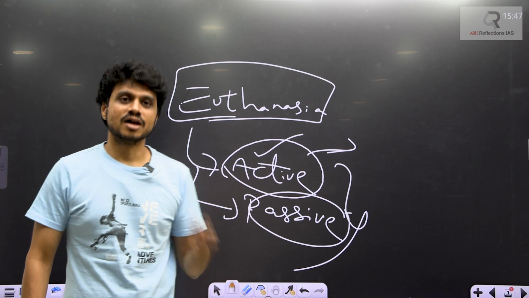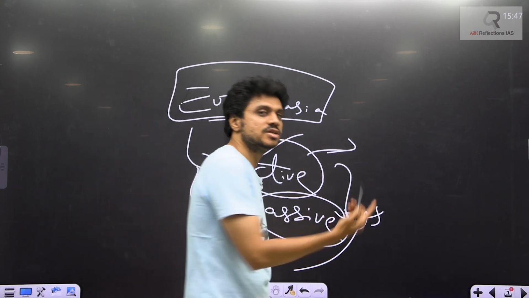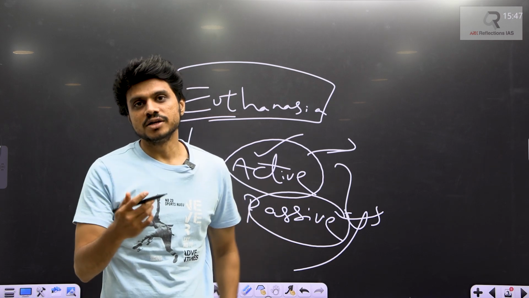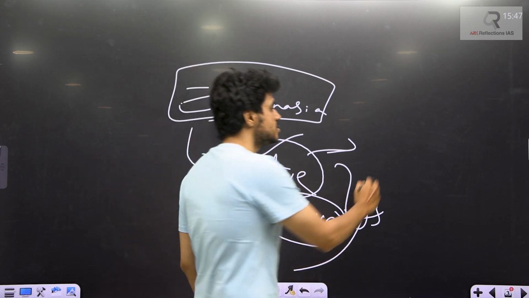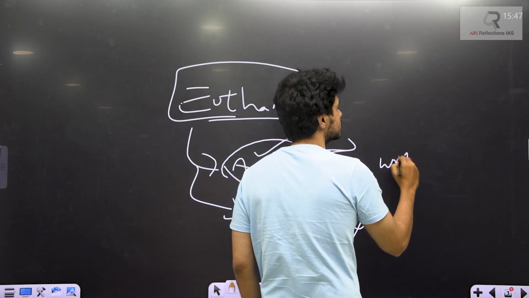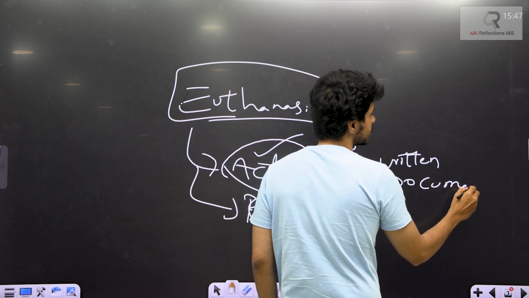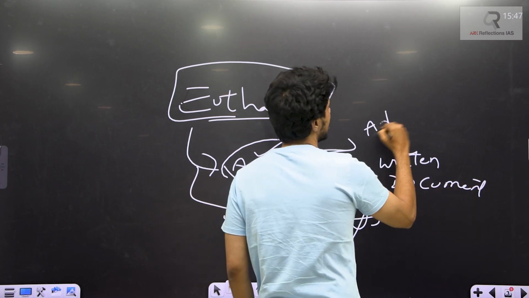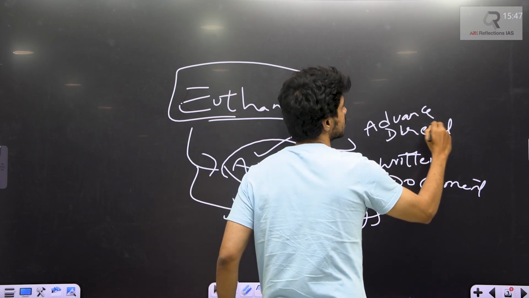So that is why globally, passive euthanasia is allowed in many countries when there is no recovery, and that also only when there is a written document, which we call an advance directive. Advance directive. Important keyword.